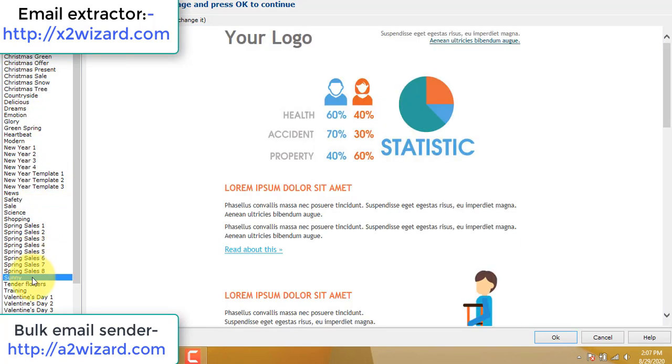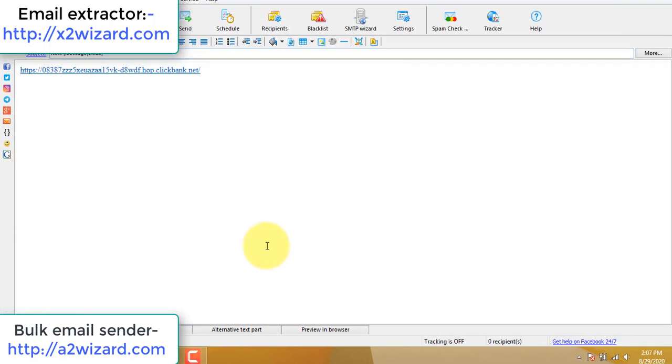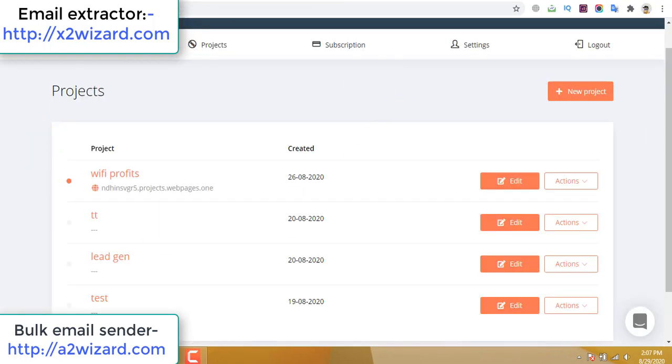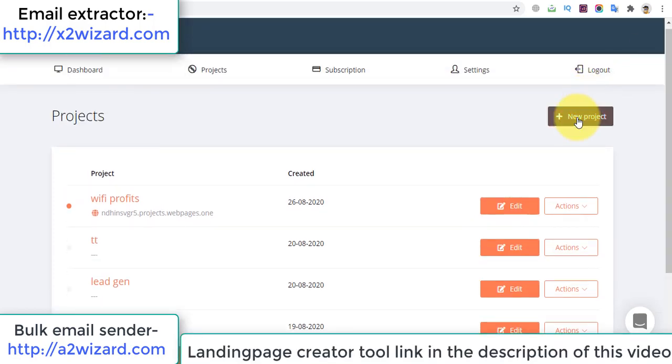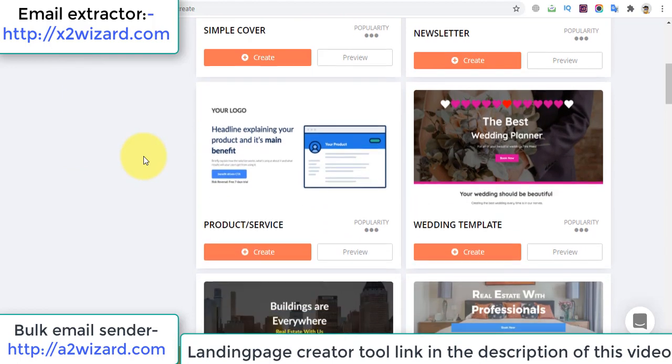Okay, so this email sending software, there you can see all these designs you can choose, but before doing that, you cannot promote this offer directly. So we will need a landing page. Okay, so the landing page creator software, this is the landing page creator software that is really awesome.